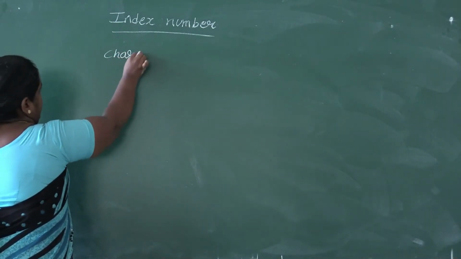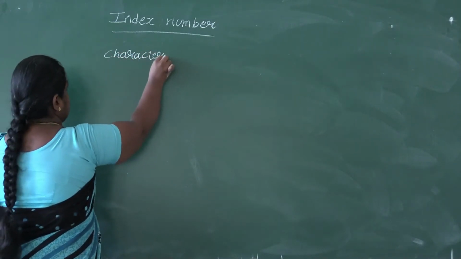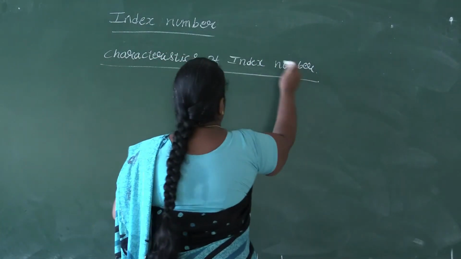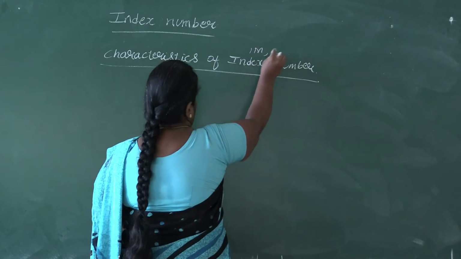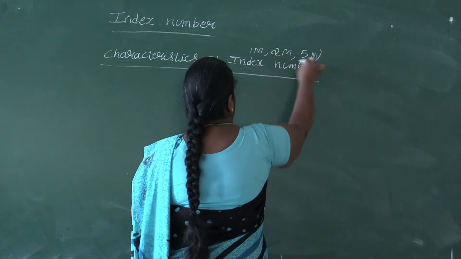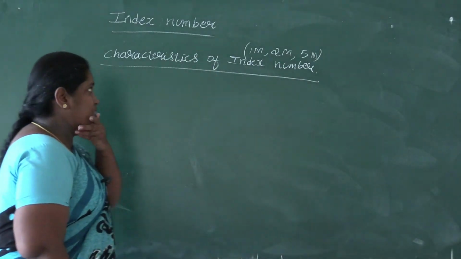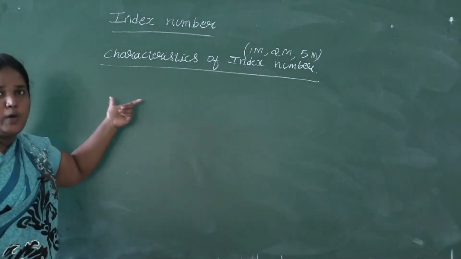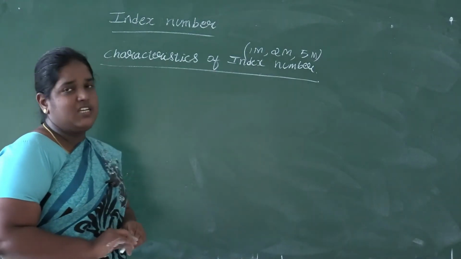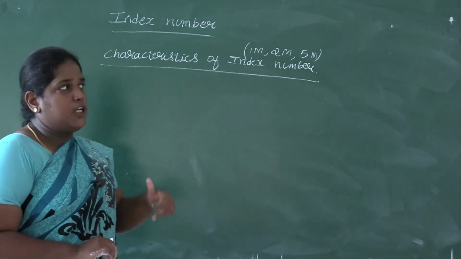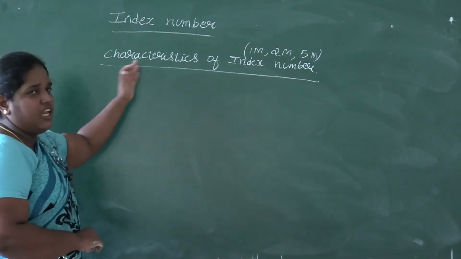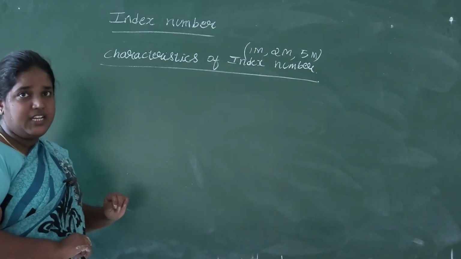The next part is the characteristics of index number. This can be asked in 1 mark, 2 marks, or 5 marks. If it is asked in 1 mark, only 1 point. 2 marks means you'll mention 2 points, and if it is asked in 5 marks, it will be asked with define index number, then mention any 3 characteristics of index number.